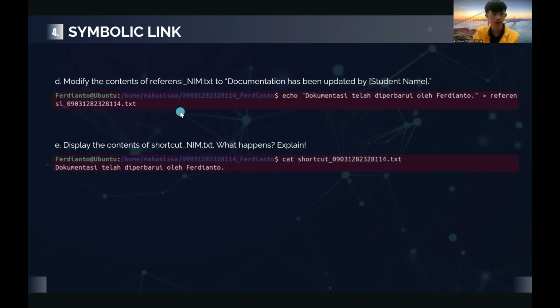For the question, the contents of referency that we changed are also changed in shortcut_name.txt. Why? It's because we have made a symbolic link from referency_name.txt to shortcut_name.txt. So when we change the contents of referency_name.txt, it changes on shortcut_name.txt too. Okay, next question is number 5.